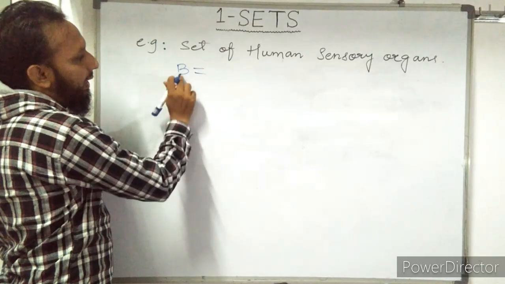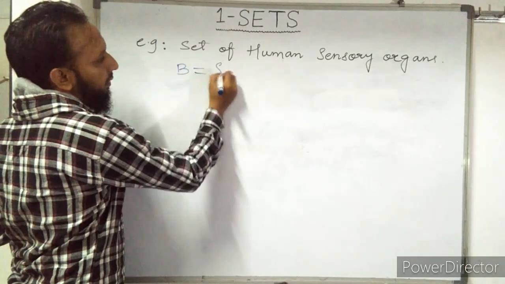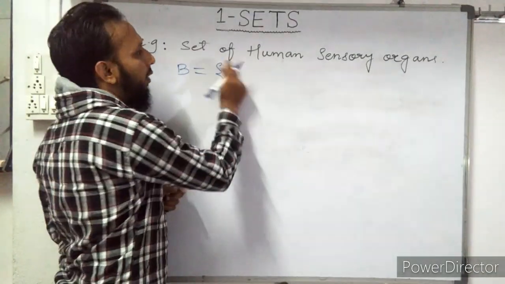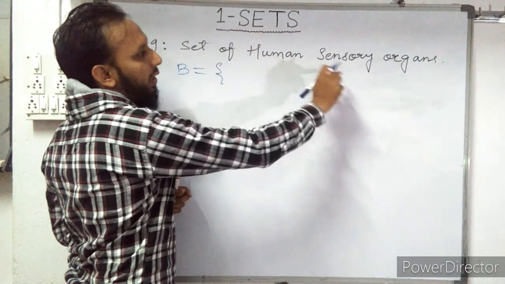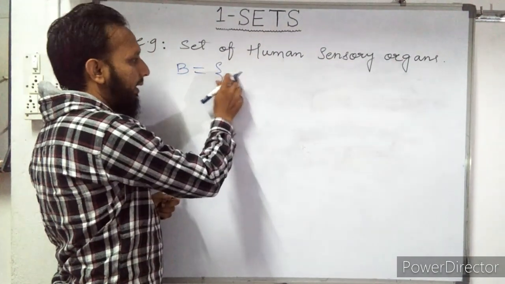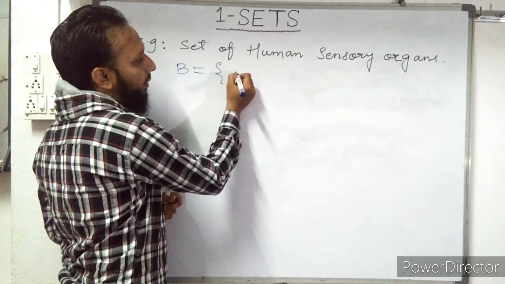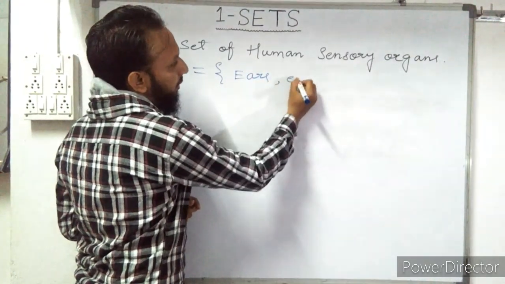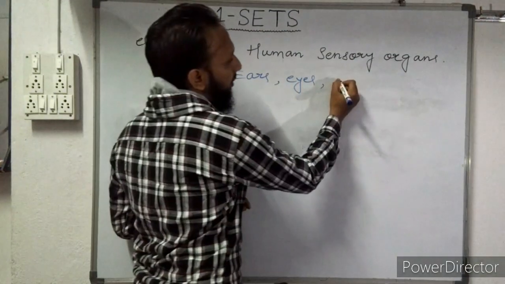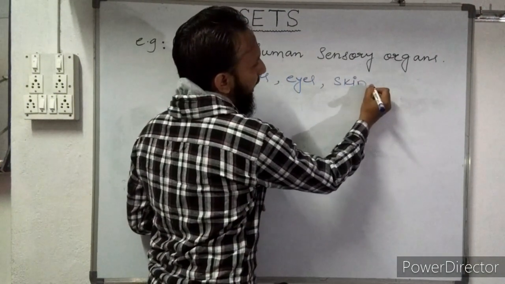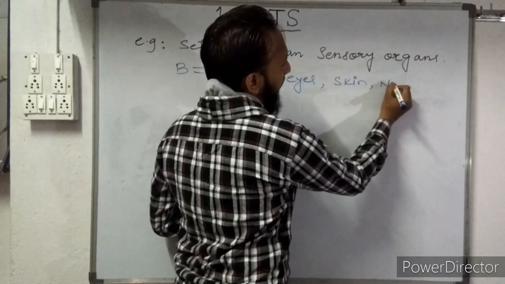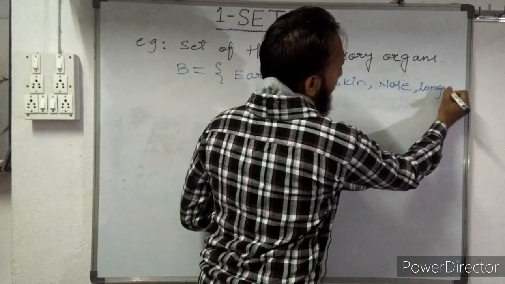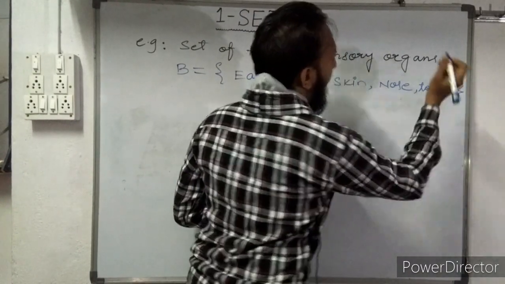Suppose I am taking B as the name of the set. What we have to write in this bracket? Elements or members according to the given information. Human sensory organs we have to write in a set. So B is a set of ears, eyes, skin, nose and tongue.